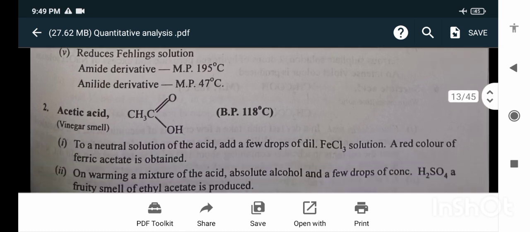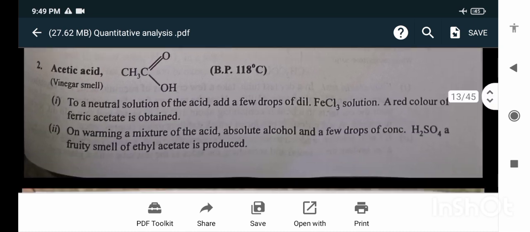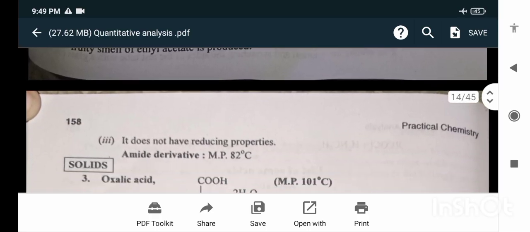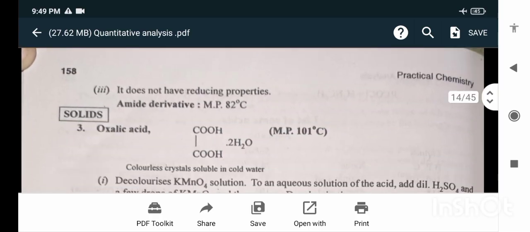Acetic acid, melting point is 118 degrees Celsius. Vinegar smell. To a neutral solution of the acid, add a few drops of dilute FeCl3 solution. A red color of ferric acetate is obtained. On warming a mixture of the acid, absolute alcohol and a few drops of concentrated H2SO4, a fruity smell of ethyl acetate is produced. It does not have reducing properties.